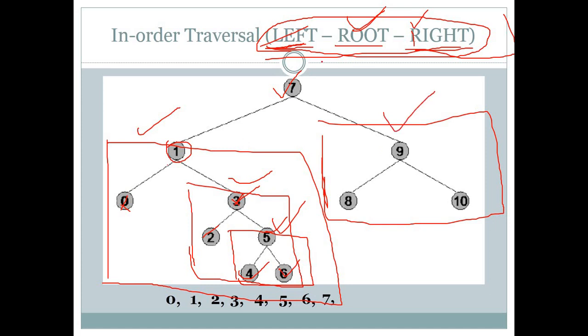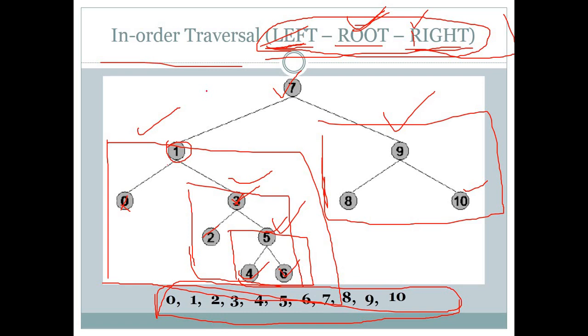For this subtree we repeat this thing: first choose left, which is 8, so write 8. Then root, which is 9. Then right, which is 10. Okay, so this is the in order traversal of this tree.